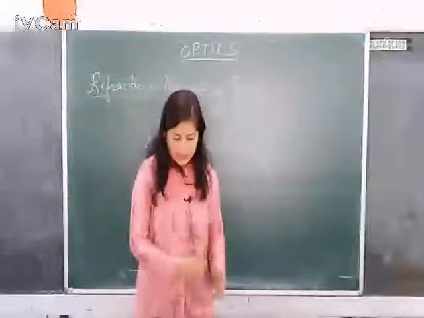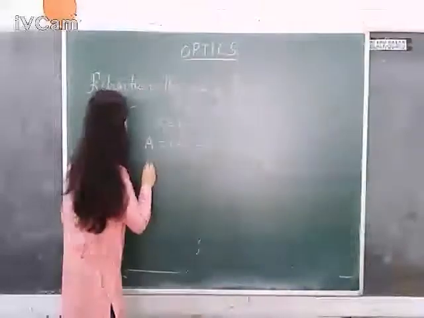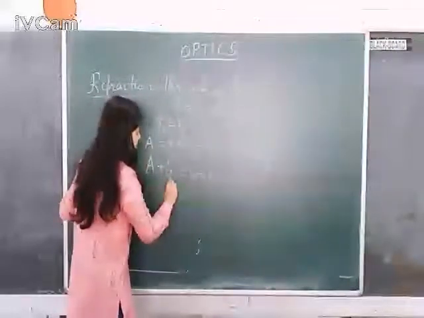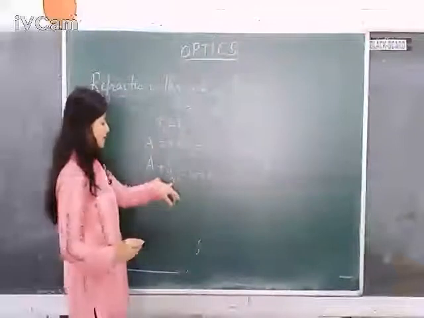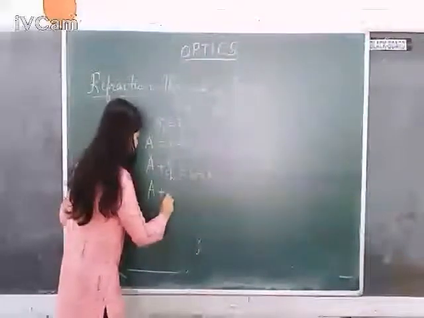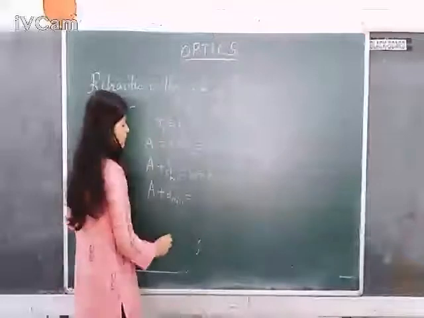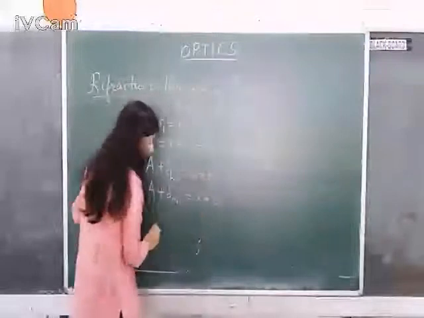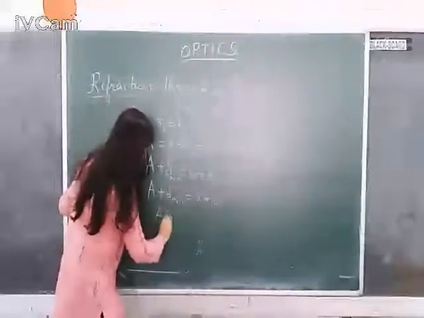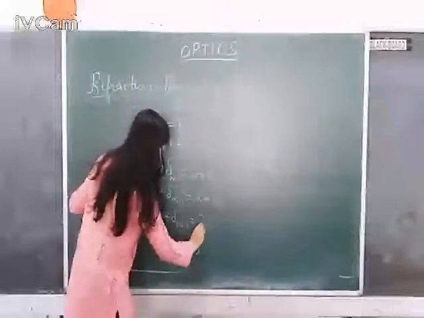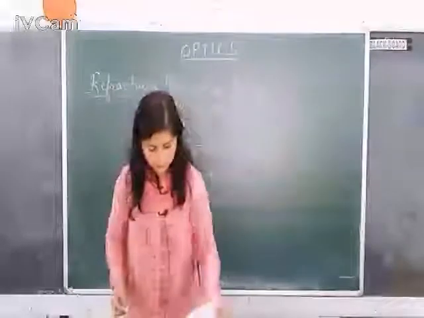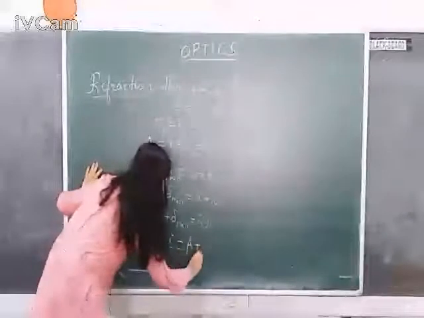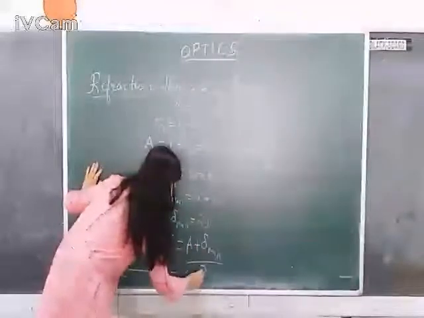Now as I told you, there is one more relation. A plus delta is equal to I plus E. So here, since we are taking the minimum deviation case, I can write delta min. Okay, so A plus delta min is equal to, now here E is equal to I, so E also can be written as I, so it can be written as I plus I. So A plus delta min is equal to 2 times I. Alright, now I can be made the subject, so I is equal to A plus delta min divided by 2.